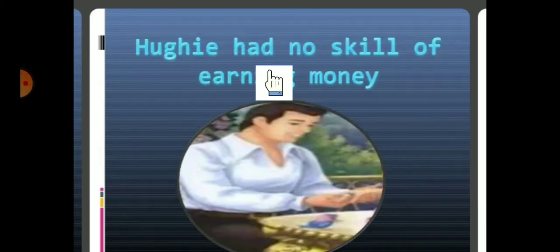So Hugi had no skill of earning money. So student, Hugi is a person who does not know how to earn money. He has never earned money in his life. He has neither done any work nor earned any money. So he is a very lazy and simple person who doesn't know how to work and how to earn money. Okay, understood?